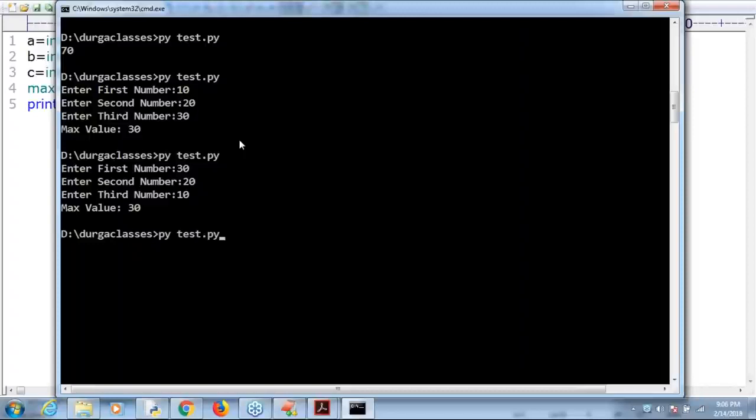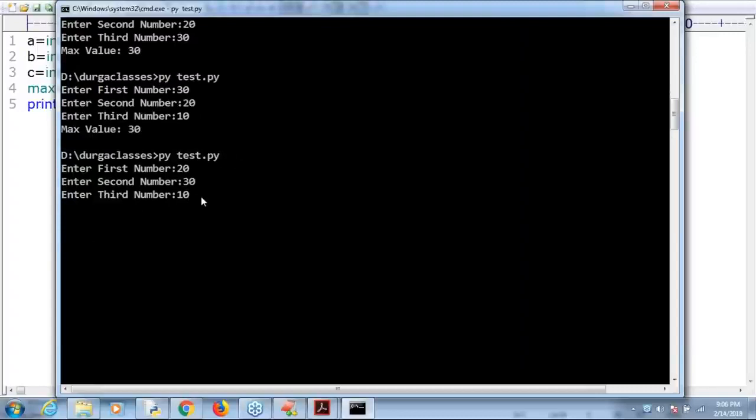Now let me explain. Now I'm taking 20, next 30, and after that 10. I'm changing the places. Have you observed? The output by default we get perfectly. That is the answer. Everyone can understand? This is a simple example. If you take 10, 10, 10, what will happen?